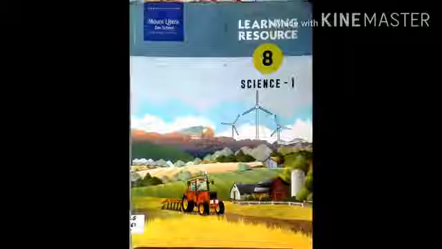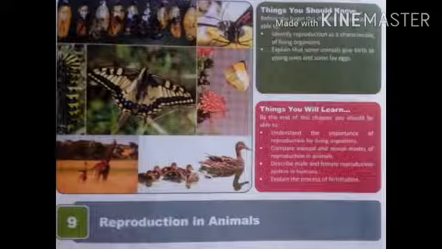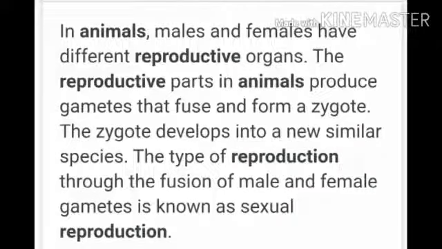So let's start with a very new chapter, chapter number 9, reproduction in animals. The first question that will arise is, what is reproduction? As you know, in animals, male and female have different reproductive organs, as you have seen already. The reproductive animals produce gametes that fuse and form a zygote. Zygote means a small baby. The zygote develops into a new similar species. The type of reproduction through the fusion of a male and female gamete is known as sexual reproduction.